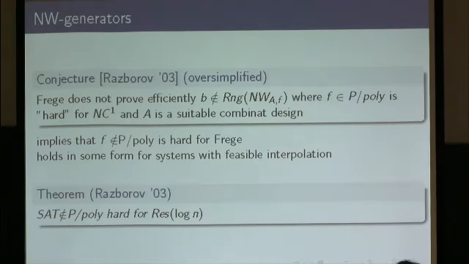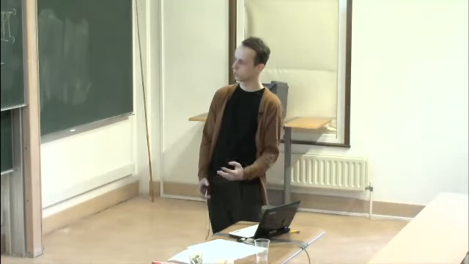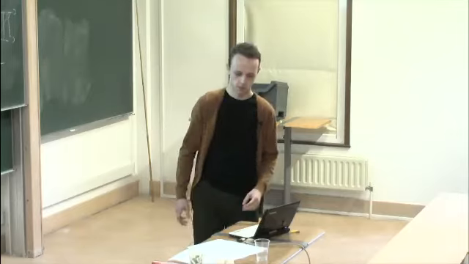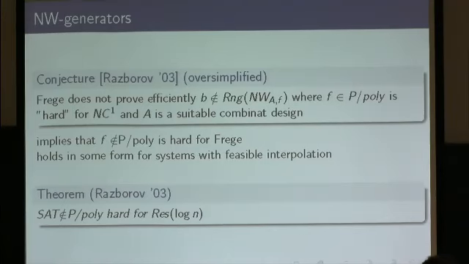It's probably even more interesting that Razborov, using these NW generators, also obtained that proving superpolynomial circuit lower bounds is hard for resolution log n. This is a resolution working with log n DNF formulas. And it is known that for this proof system, Res(log n), we don't have feasible interpolation.